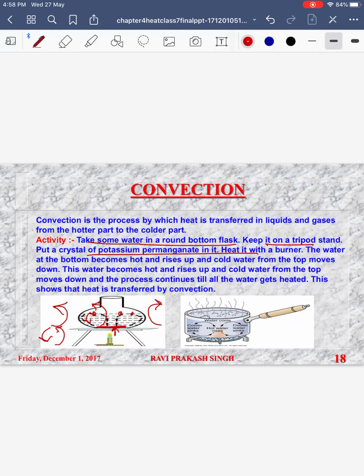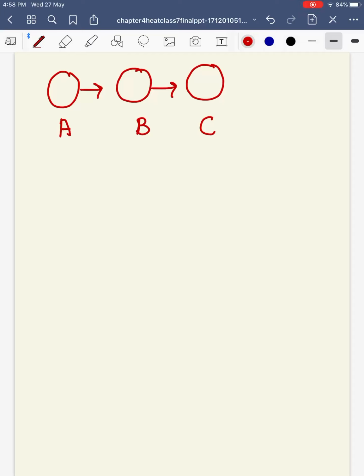A very common example to explain conduction, convection and radiation is this: suppose you have a ball and there are three boys, A, B and C. A has the ball. He passes the ball to B. B passes the ball to C. Now they are transferring the ball one by one to the other person.